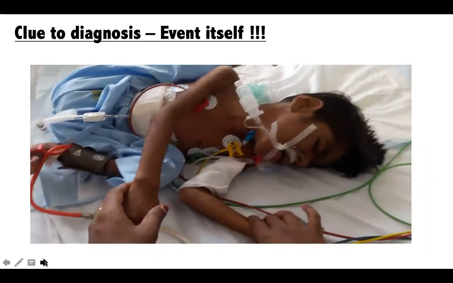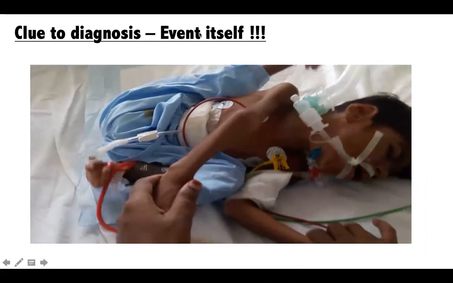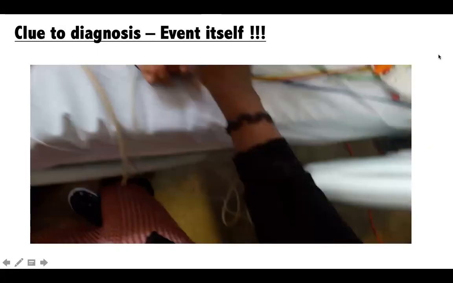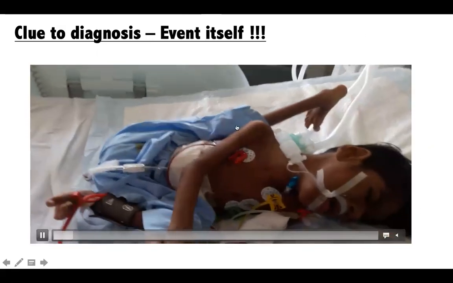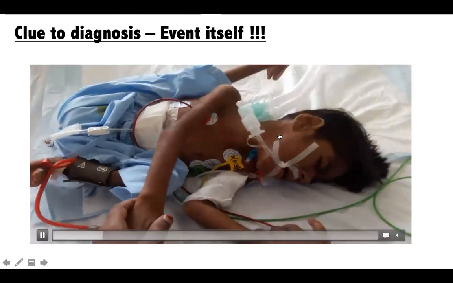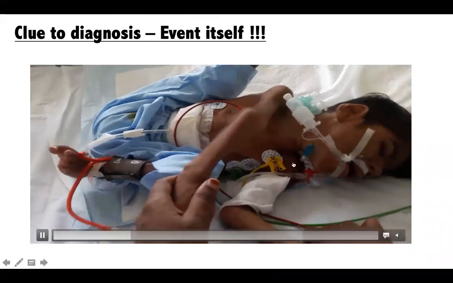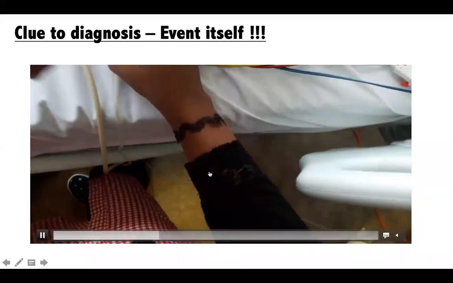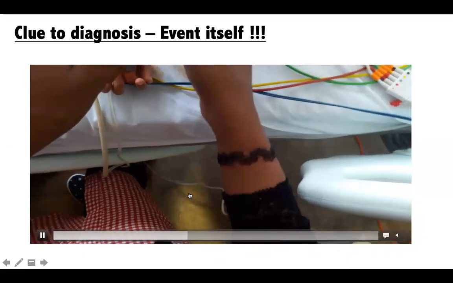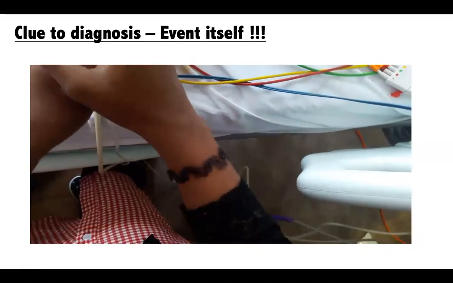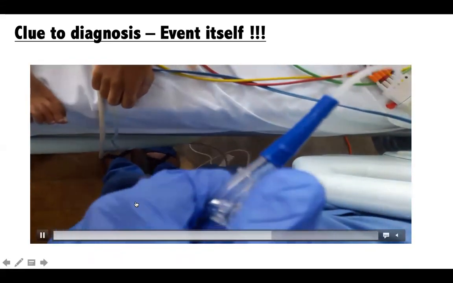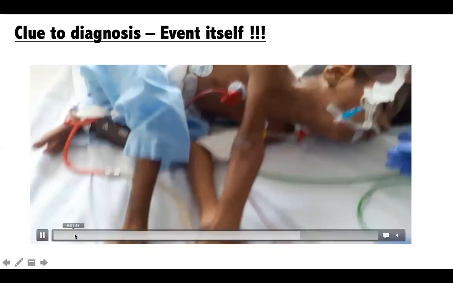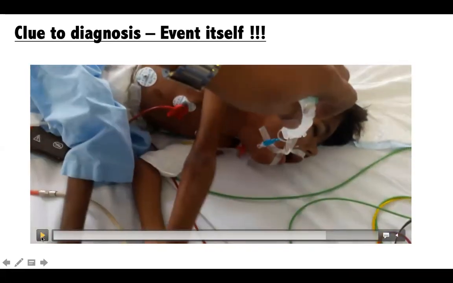So this was the posture the child used to keep. He used to hyperextend his legs. Maybe we'll start from here again. He used to hyperextend at the hip joint. He used to cry, okay? He's crying and he's arching. The mother is holding him. It's not such a very clear video, but I'll tell you what happened. This is after he went for an MRI. Not so clear, but let me explain the event.